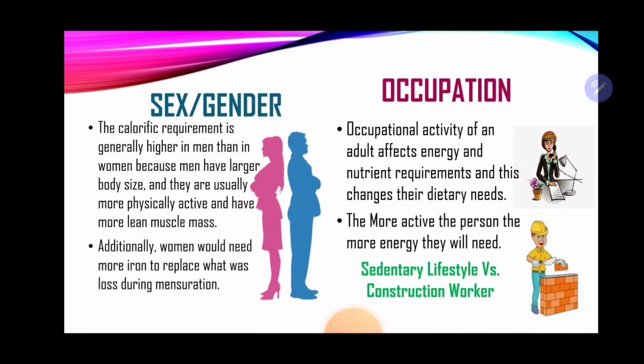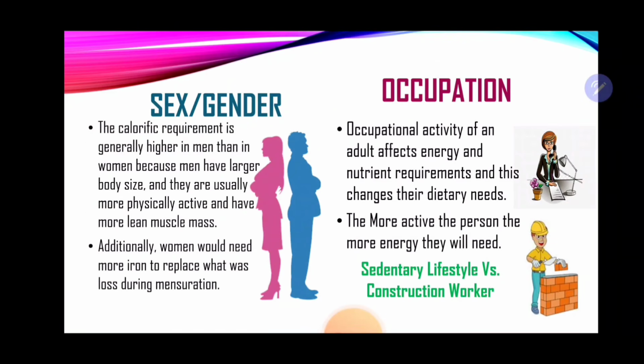Occupation. Now, occupational activity of an adult affects energy and nutrient requirements, and this changes their dietary needs. So let us look at an office worker versus a construction worker. Who do you think uses more energy? The construction worker. And thus they will require more energy giving foods, more foods that are rich in carbohydrates to help them push through, mixing those mortars, laying those blocks, etc. While an office worker may just need energy to answer the telephone, maybe filing, etc., but not as extensive as the construction worker.